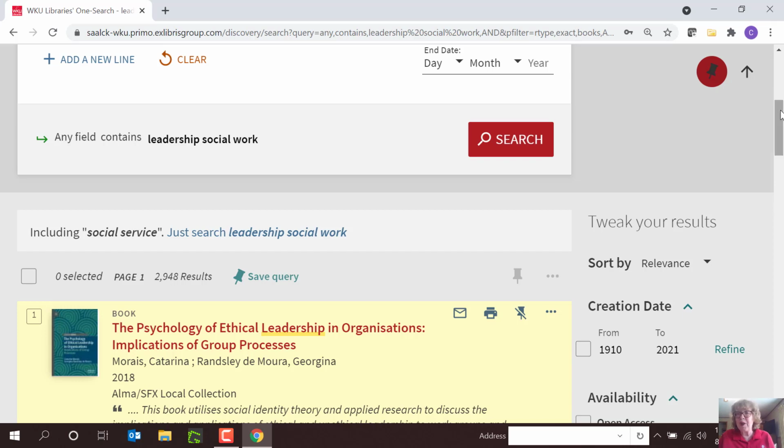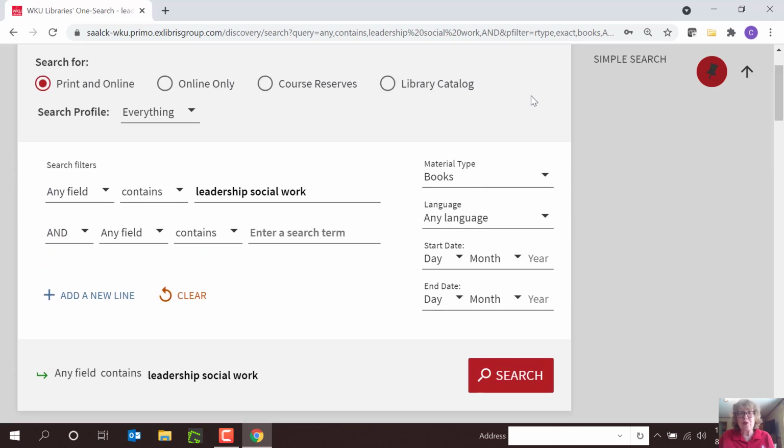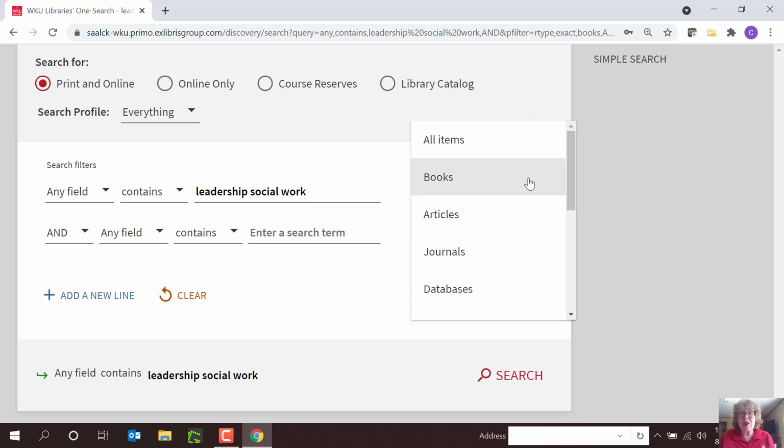Now let's say I want to find articles on leadership and social work. I can change material type from books to articles.